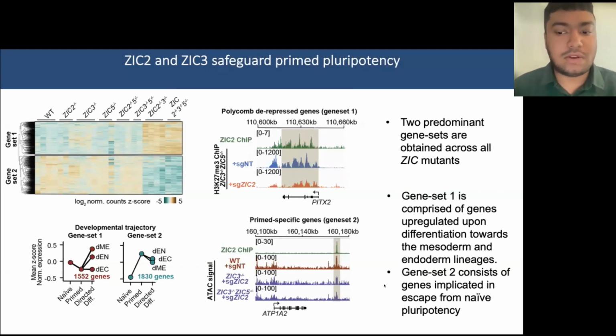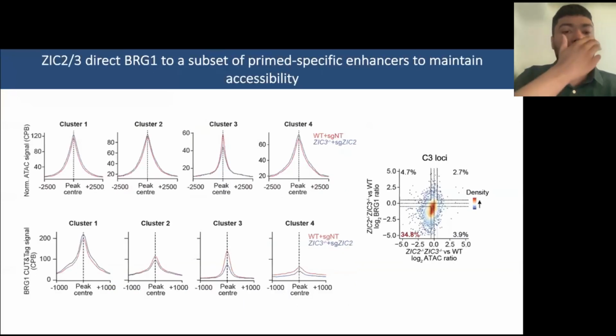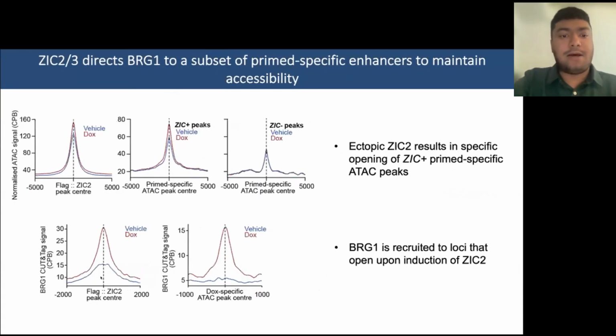And the other question, in terms of pioneering factor: the best system to really study this would be the degron system, which we already have. But the issue is we never really did it. We would have to do more experiments to really say that, for example time course experiments and the like. If I were to do that experiment, I'd do maybe a couple of histone marks and factors like BRD4 and BRG1, but I don't think we have enough data to really say whether it acts as a pioneering factor just yet. It potentially might, and it looks like it might, but I'd have to do more experiments before I can conclusively say that.